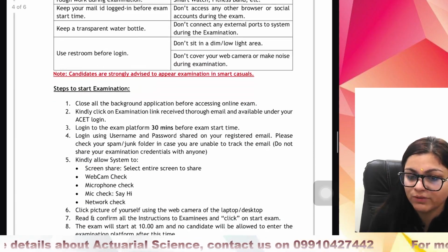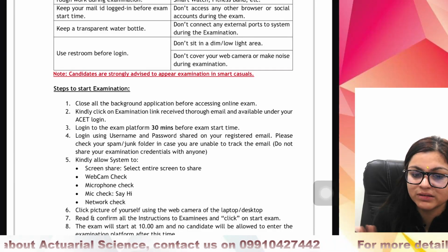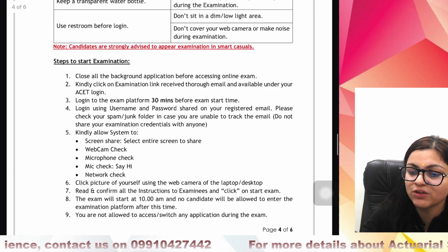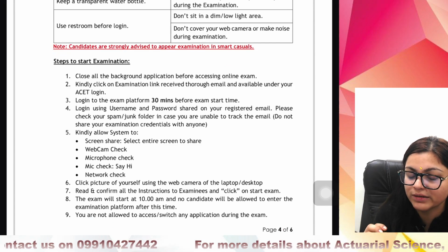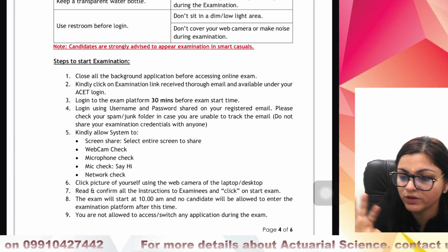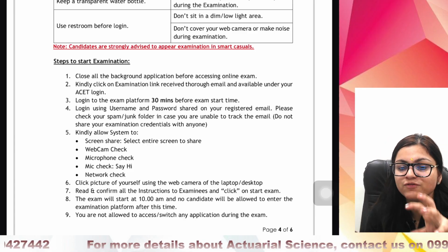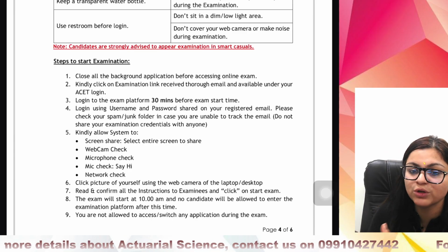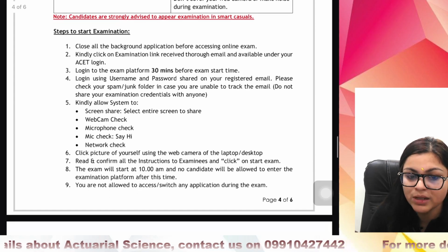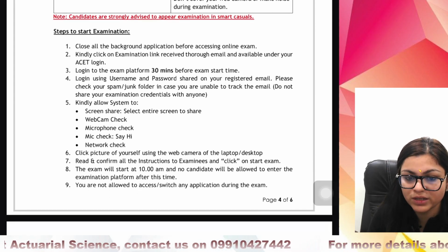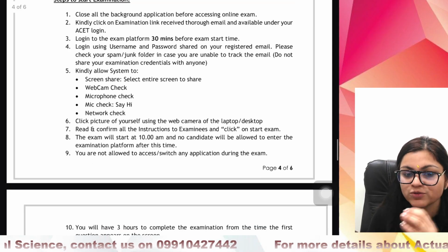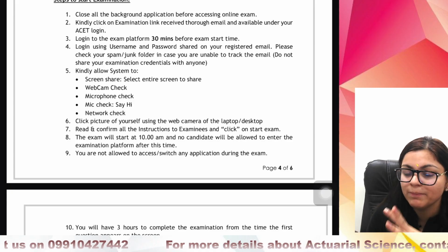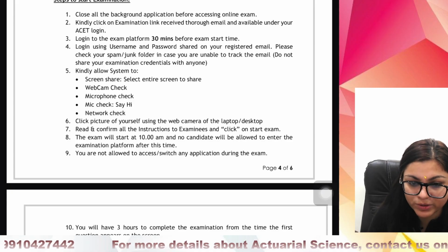So when you are accessing your online exam, you have to close all the background applications, and you will be receiving your examination link via mail, and it is available also in your ASET login. Once you log into the account, you just have to click it and make sure that you're doing it 30 minutes before the exam, and you can log in using your username and password. And you have to allow screen sharing, you have to allow the web camera check, you have to allow the microphone check, you have to check your mic, you have to check your network, make sure that the web camera is clear, you have to click your picture also.